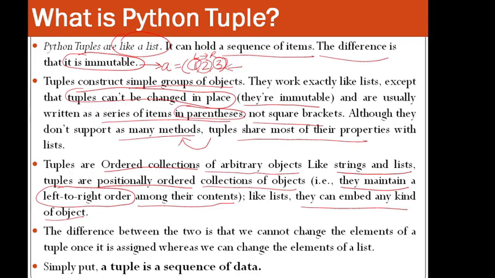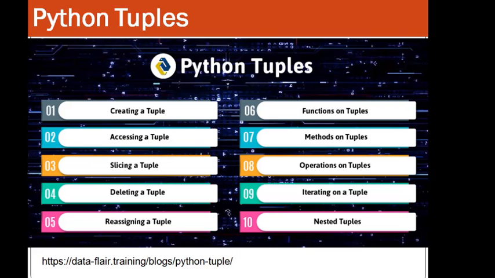So simply putting, a tuple is a sequence of data. Here we will be learning how to create a tuple, how to access the elements of a tuple, how to slice a tuple.